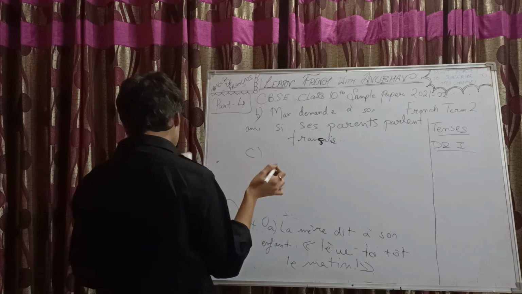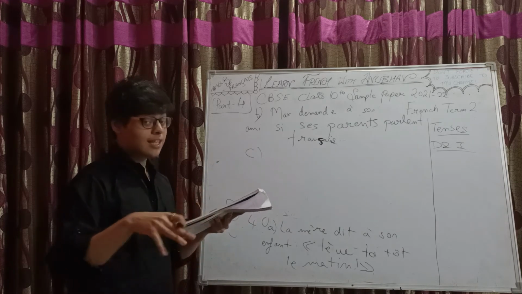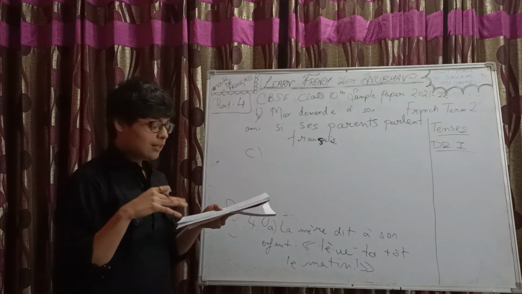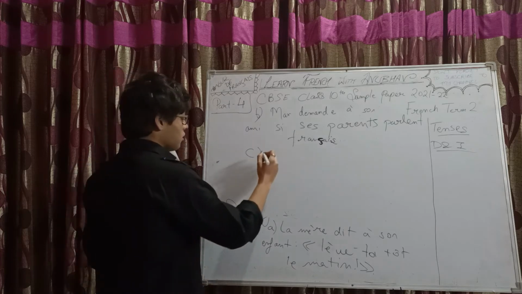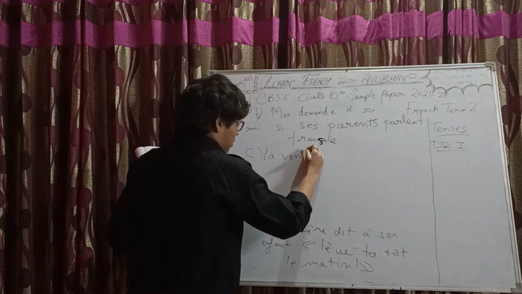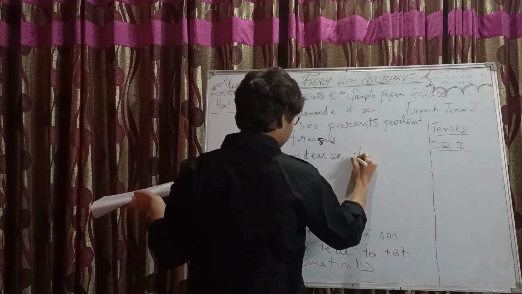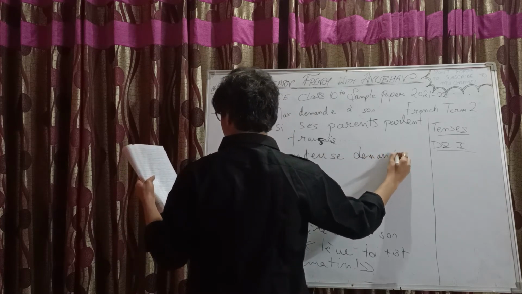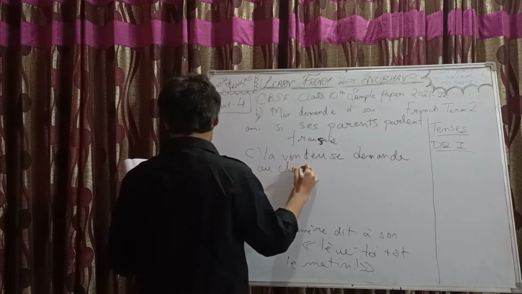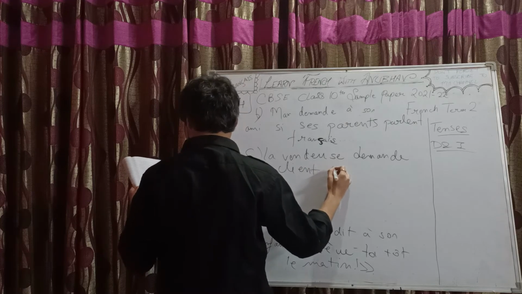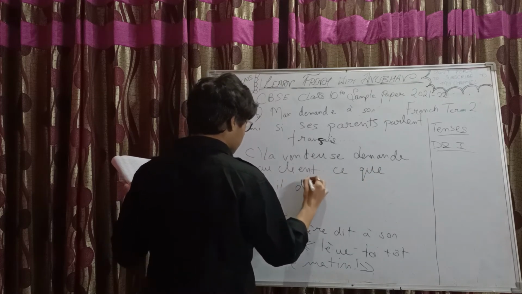Yeah, français. We have C part. La vendeuse demande au client, qu'est-ce que vous désirez? When there is qu'est-ce que, in indirect form, what do we use? Ce que, right? So, please write full statements in your exam, and also question numbering is very important. La vendeuse demande au client ce qu'il désire.